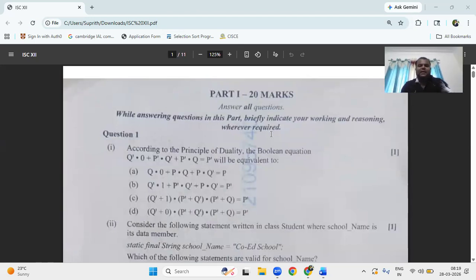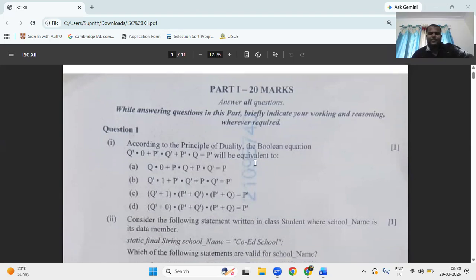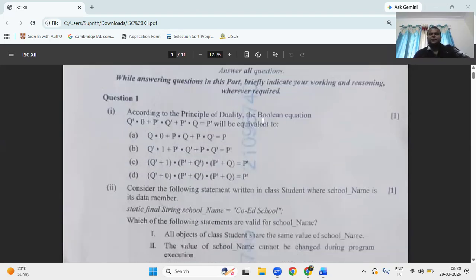According to the principle of duality, can you see the screen? In a Boolean expression, principle of duality means 1 becomes 0, 0 becomes 1, dot becomes plus, plus becomes dot. It is not applied on the variable. So the first question: q dash into 0 plus p dash into 0 plus p dash into q is equal to p dash.